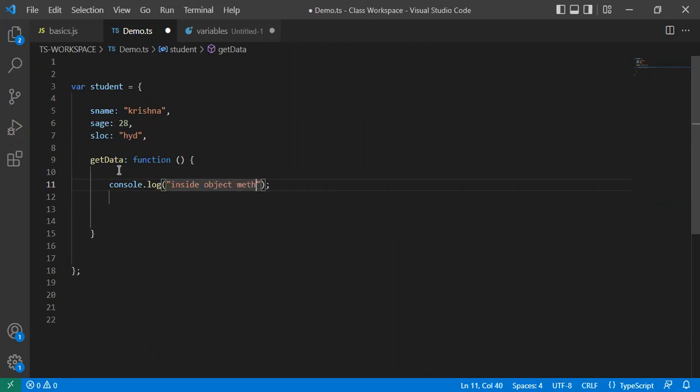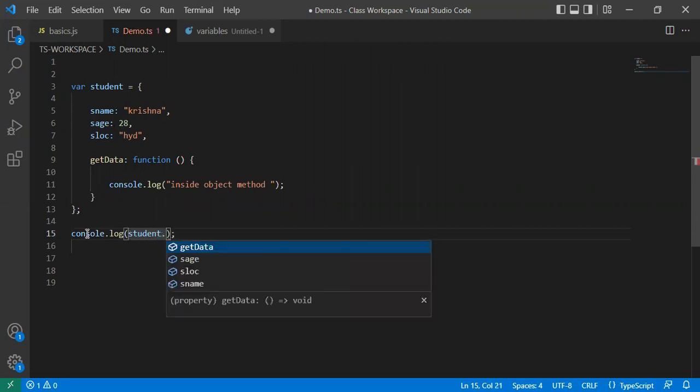object method. Okay. Now this is a way of defining an object, and how to execute an object, how to call an object's properties. Now if I want to print s name, what am I going to do? Log, with the help of that object, student dot s name.